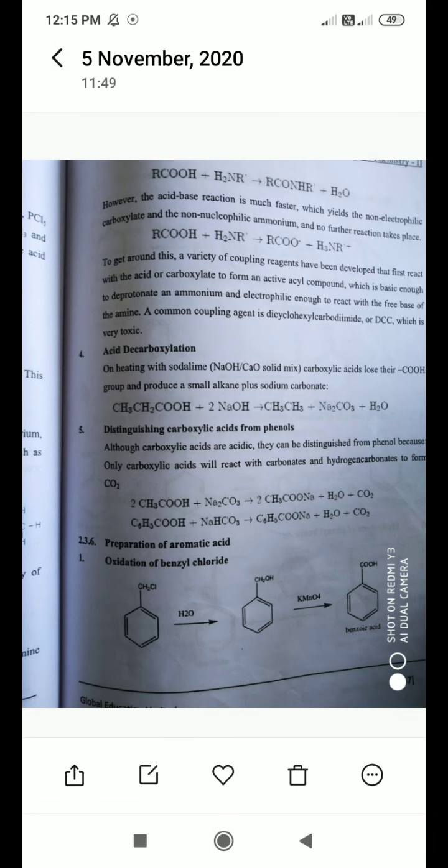Simply keep in mind how to form the amide: you have to react a carboxylic acid with an amine. When acid plus amine react, it gives you the product, an amide.